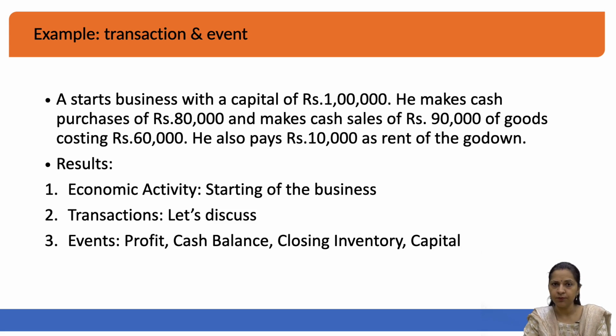A has put certain money in the business, and that money value is 1 lakh rupees. Now, the capital which has been infused in the business, in this case 1 lakh rupees, is certainly measurable in terms of money, and if it is measurable in terms of money, it is eligible to enter the books of accounts. So when you want to record a transaction, you must first identify whether it is a transaction or not.